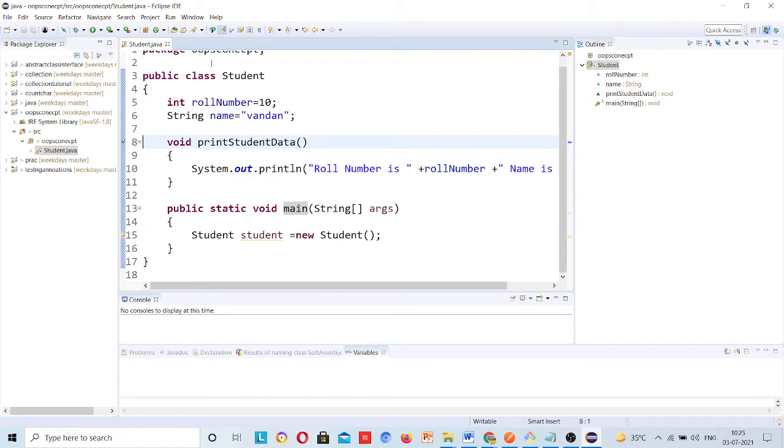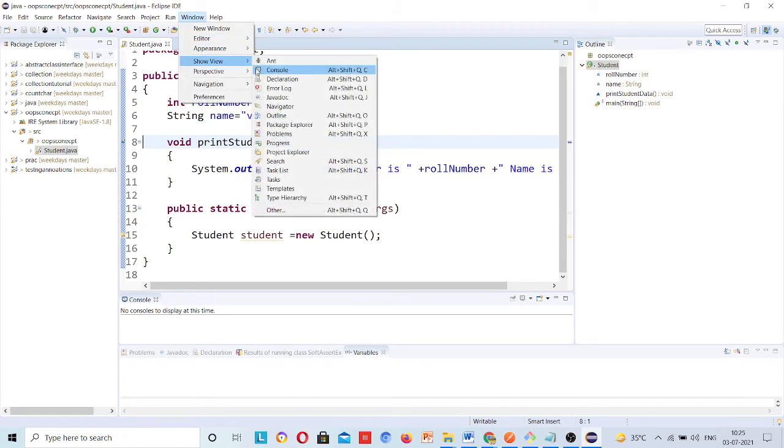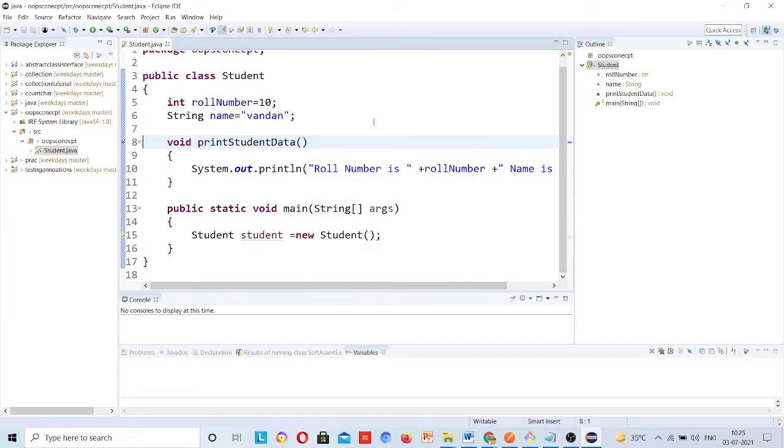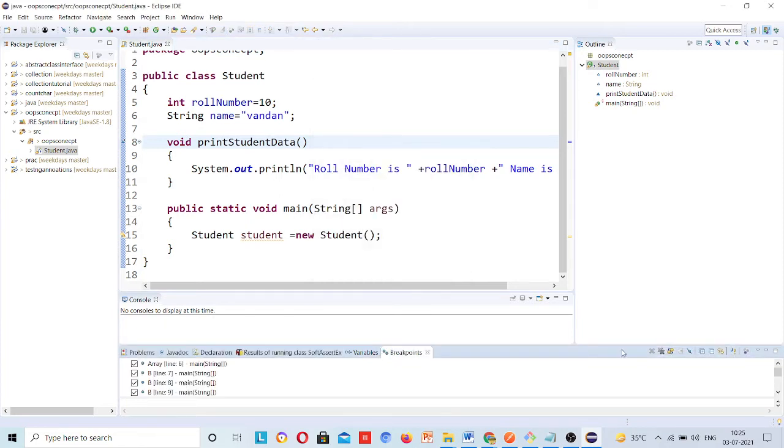Now I will go to this Show View, and it should show breakpoints here.